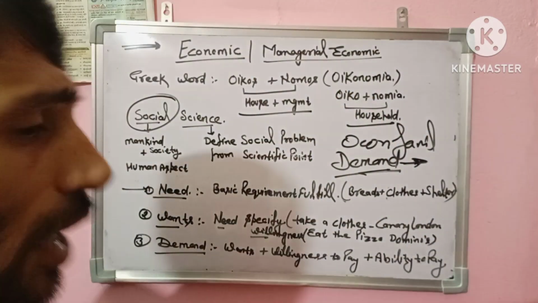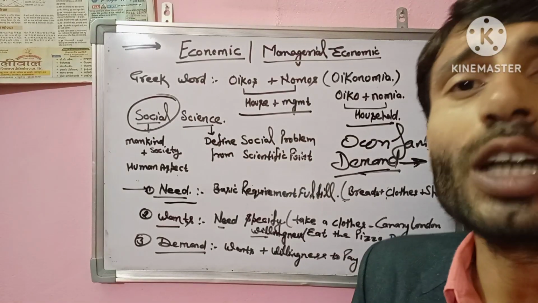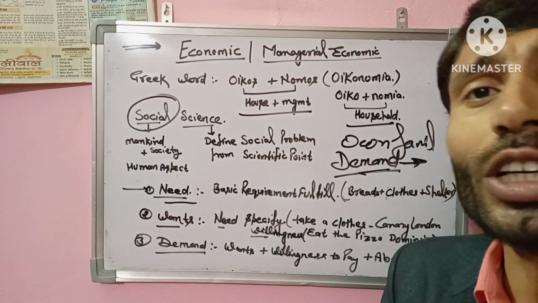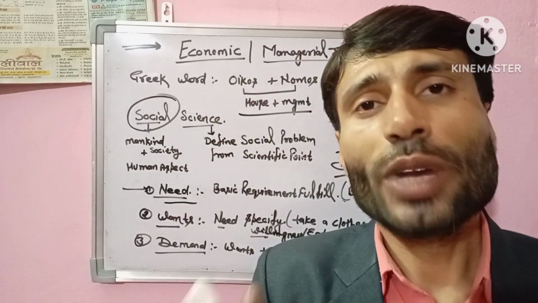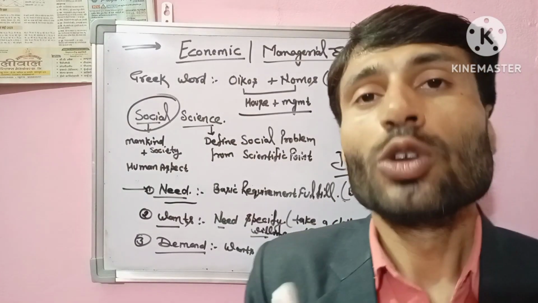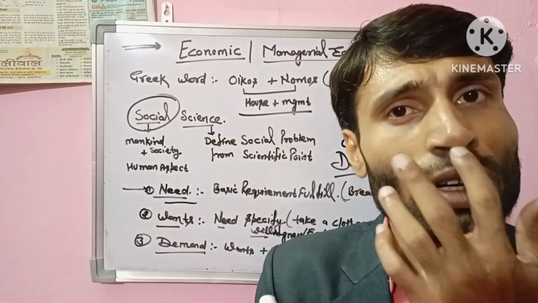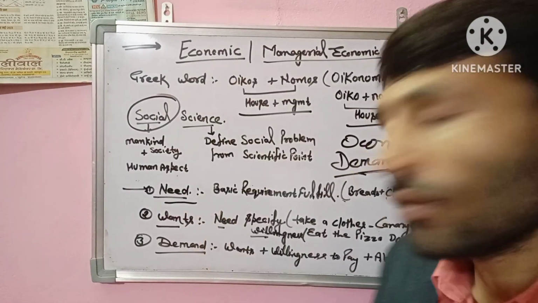Now I will explain needs. Need is a basic requirement: bread, clothes, shelter. In Hindi, roti, kapda aur makan. This is basic. After that, wants.